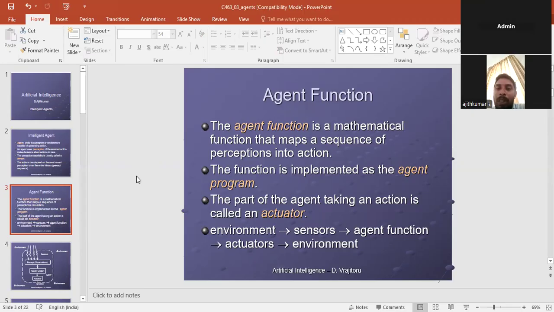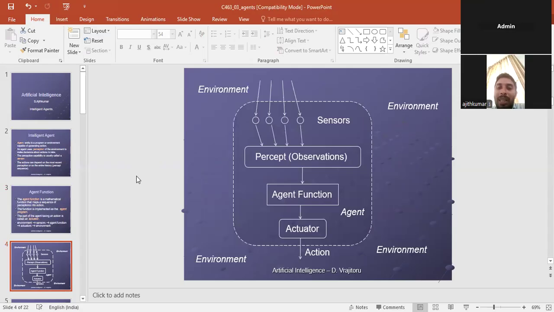We see the flow: environment, then sensor, then agent function, then actuator, then next going to the environment. See the diagram. First we sense the environment, then we perceive the observation, then the agent function acts on the environment through the actuator in the agent.